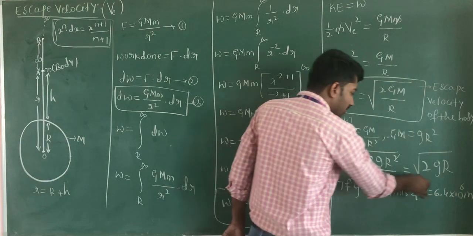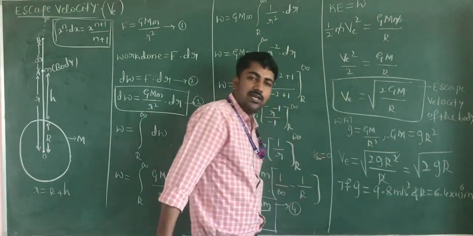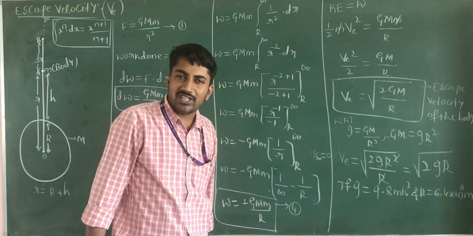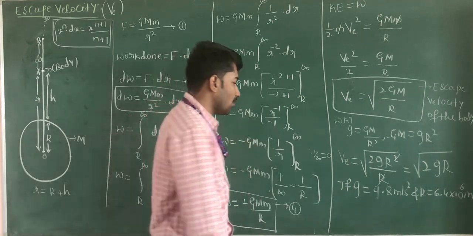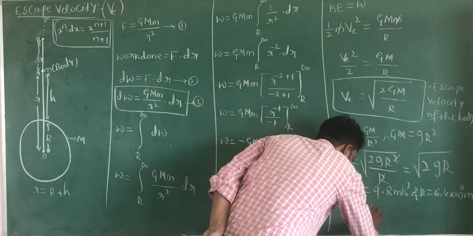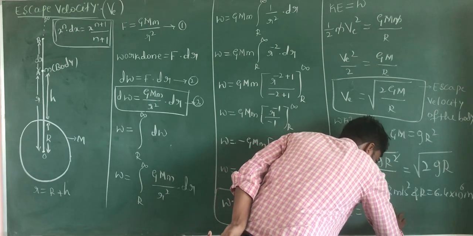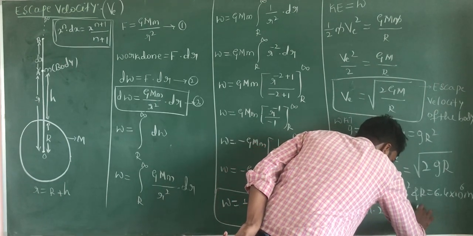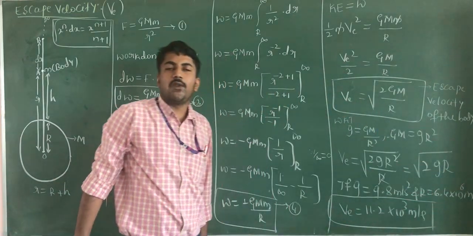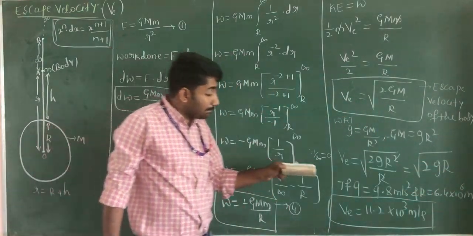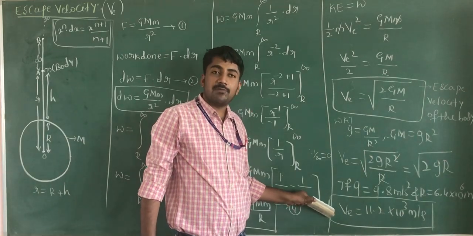When you substitute these values in this equation, you get root of 112 into 10 to the power of 6. Taking the root of that value, the final answer is escape velocity is equal to 11.2 into 10 to the power of 3 meter per second, or 11.2 kilometer per second. It is the minimum value of the escape velocity.